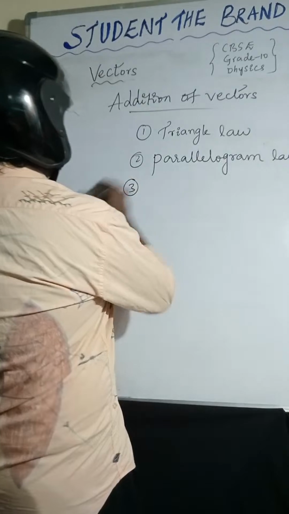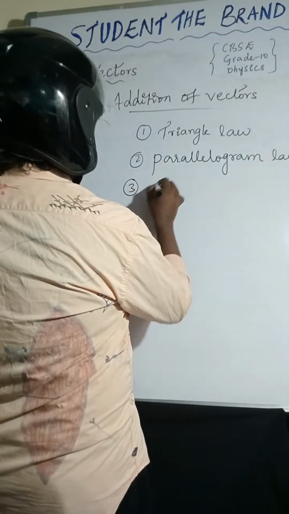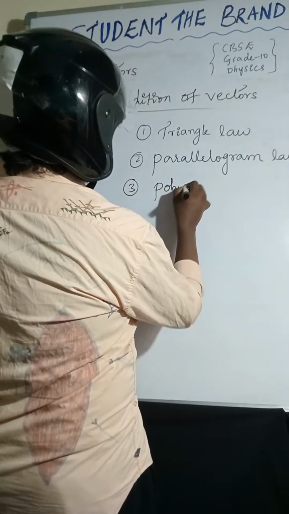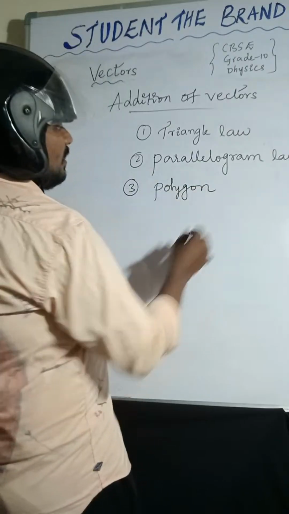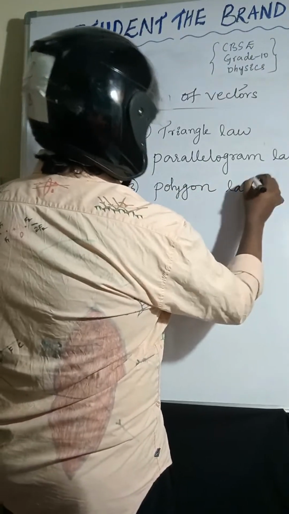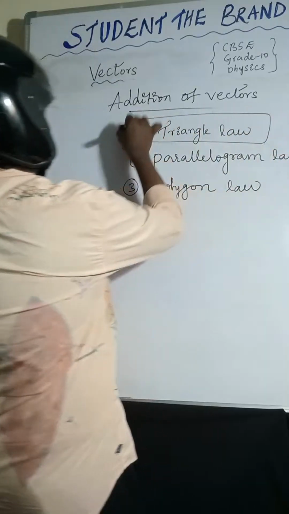And the third one is polygon law of vectors. So we'll discuss triangle law of vectors first.